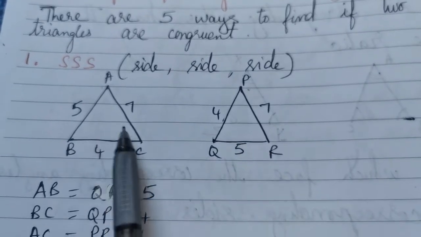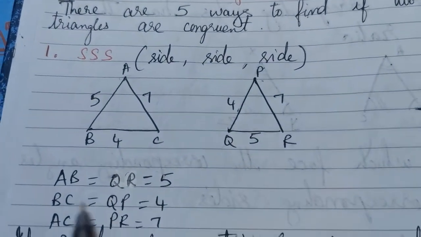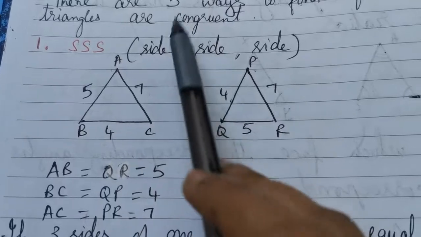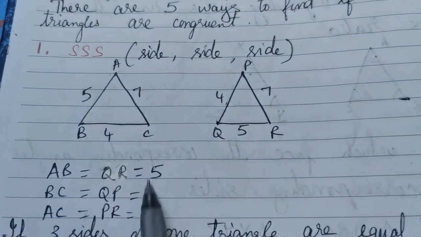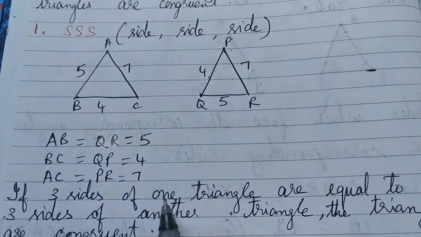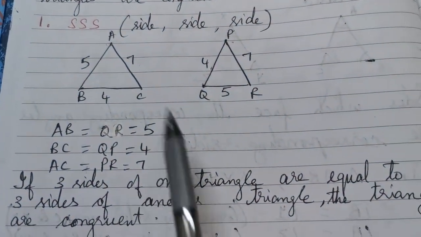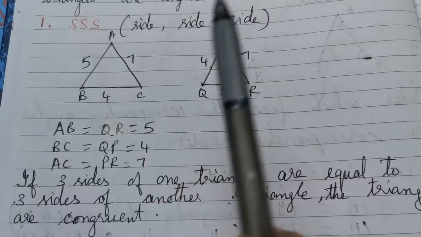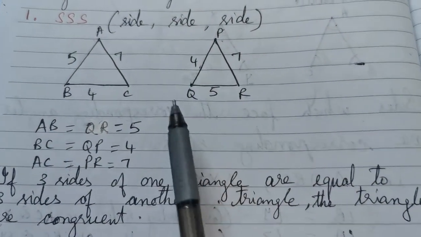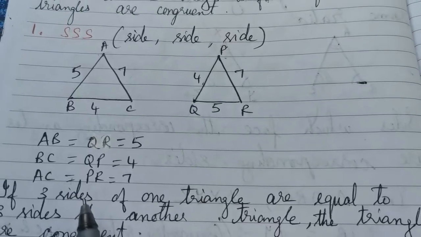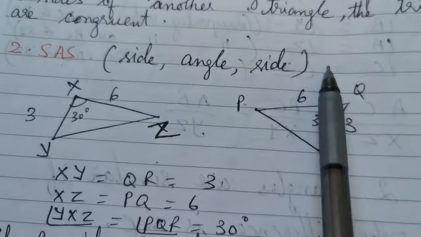When 3 sides of one triangle are equal to 3 sides of another triangle, the triangles are congruent. This is one way.